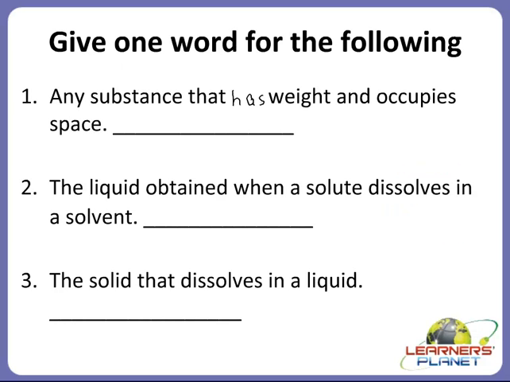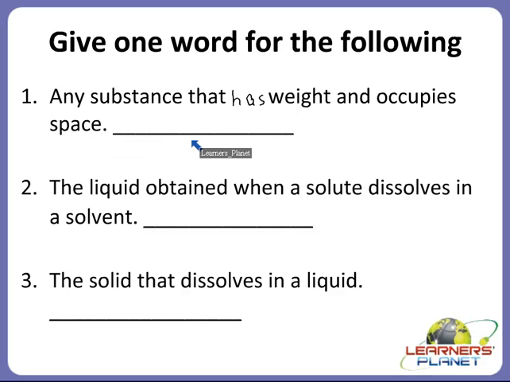Now we'll move on to the next activity, that is give one word for the following. Alright children, so I'll read the sentence for you and you have to guess the answer in just one word. Alright, so the first one is any substance that has weight and occupies space.